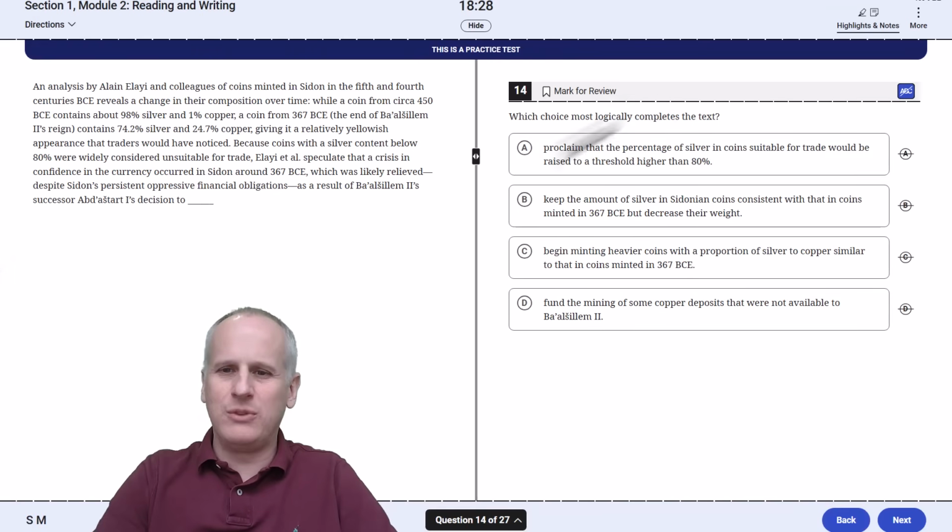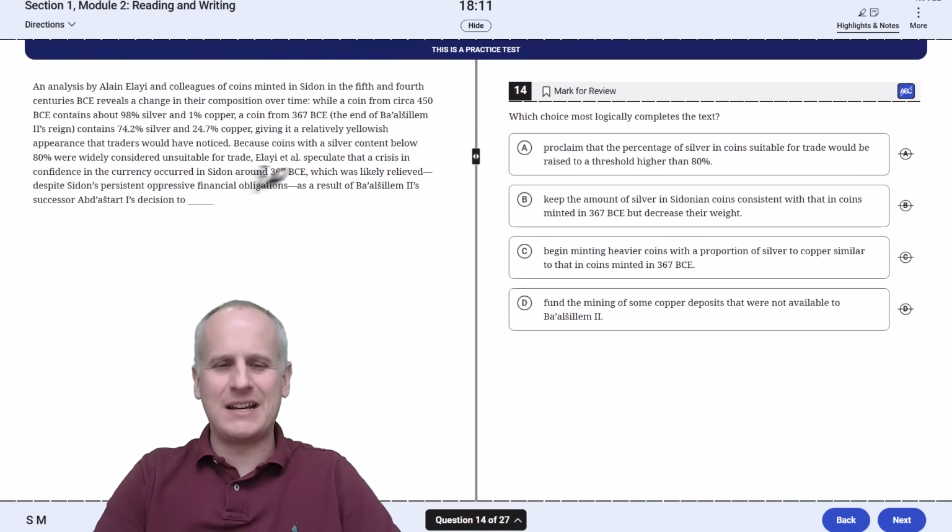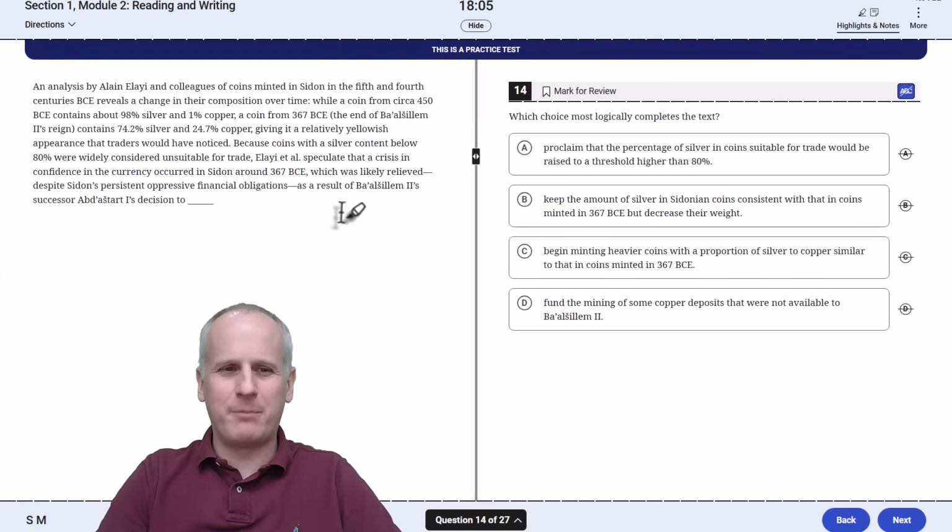Questions that ask us to logically complete the text. So we're going to just read what is immediately previous. Because coins with a silver content below 80% were widely considered unsuitable for trade, E et al. speculate that a crisis in confidence in the currency occurred in Sidon around 367 BCE, which was likely relieved despite Sidon's persistent oppressive financial obligations as a result of B2's successor A1's decision to something.